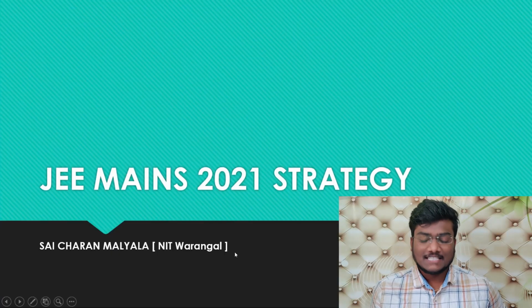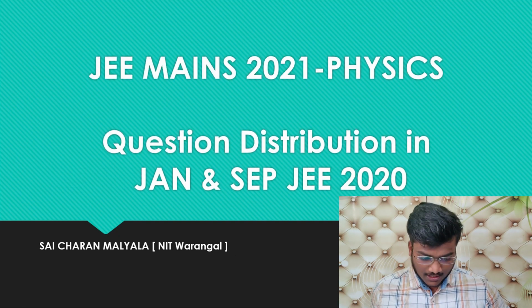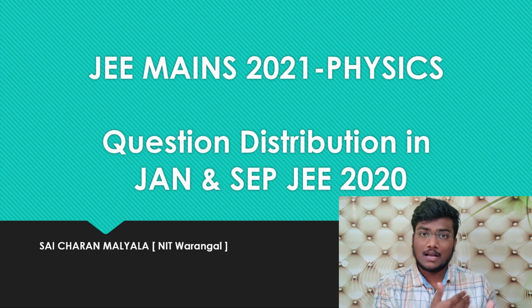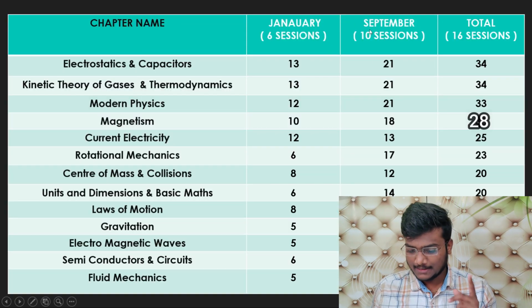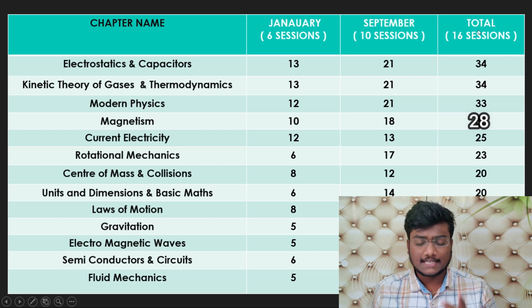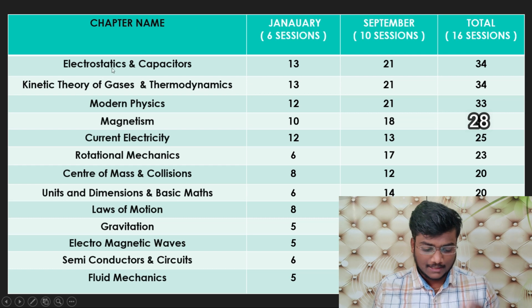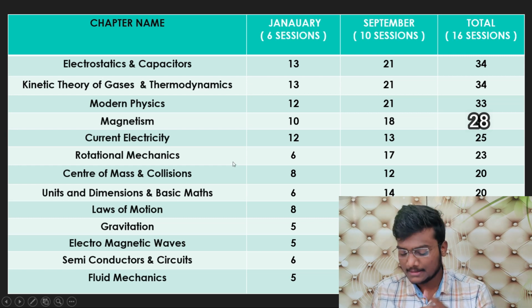JEE Mains 2021 strategy by Sai Malayala, and I am from NIT Warangal, Biotechnology second year. JEE Mains 2021 physics question distribution in January and September 2020. Last year's January and September sessions' question distribution will be shown here. In January we have 6 sessions and in September we have 10 sessions, so a total of 16 sessions in the last year's JEE Mains, that is 2020. This year they have given 4 attempts: February, March, April and May. That is different. Previously only 2 sessions were there, so that analysis is shown here.